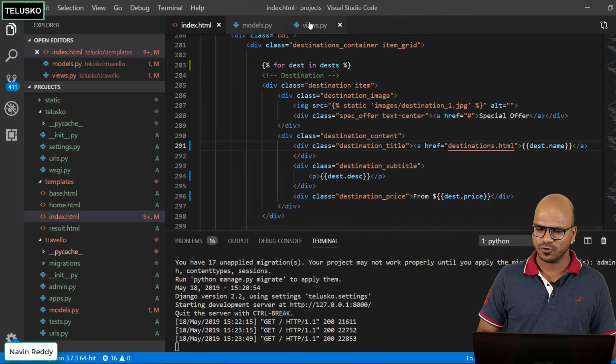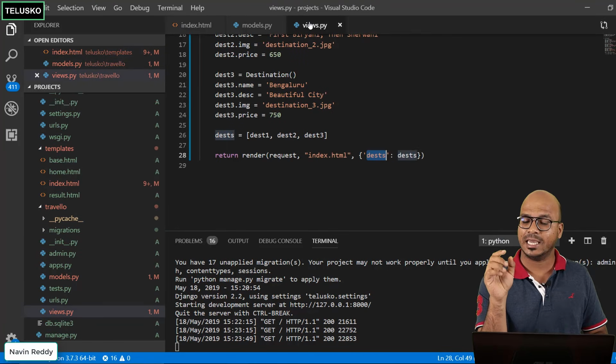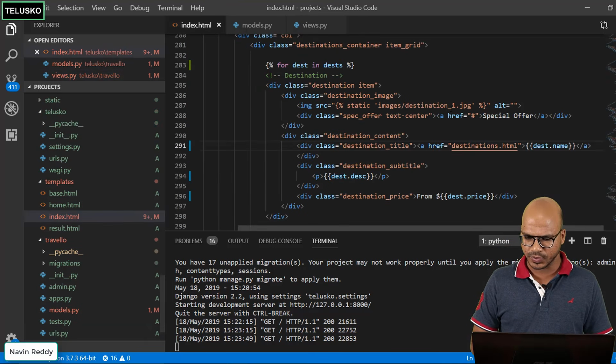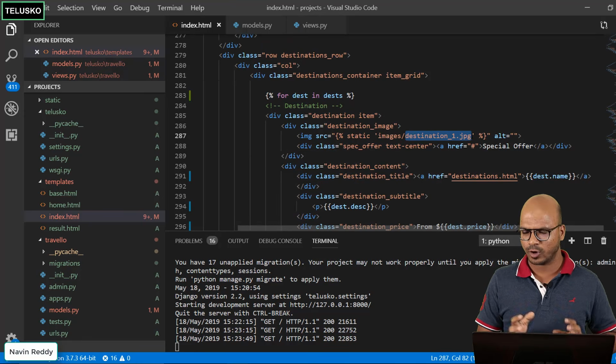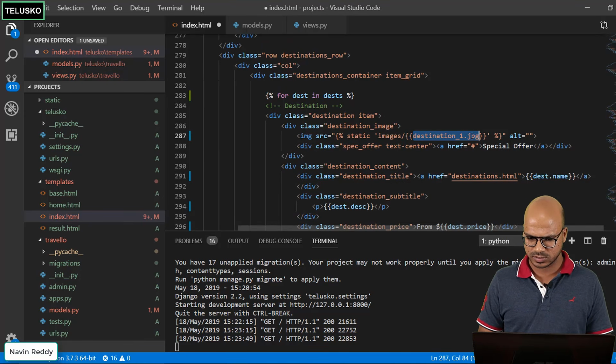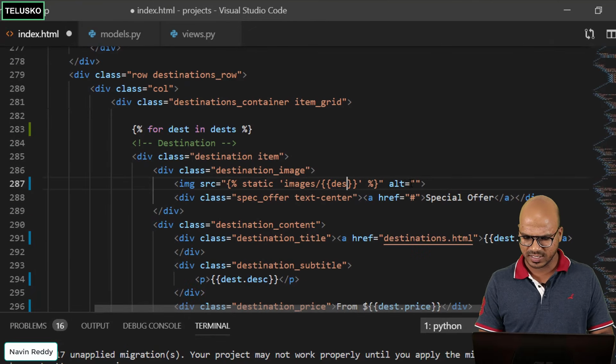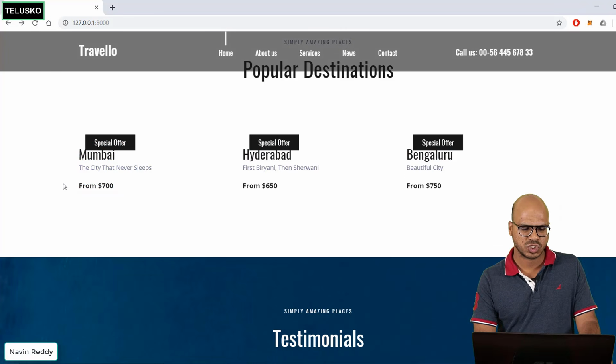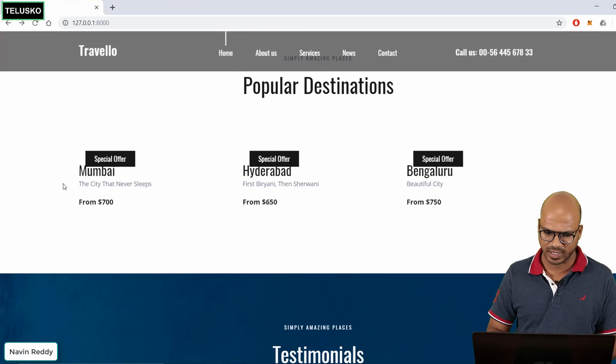Now if you go back to your views, you can see we are also passing the image in a variable, which is img. So this is what we want to make dynamic, right? So how do we use it? Maybe you can use, I'm just trying out, let's see. I will say dest.img. Will that work? Let's verify. Go back here and refresh. Oh, something went wrong. The image is not loading up.